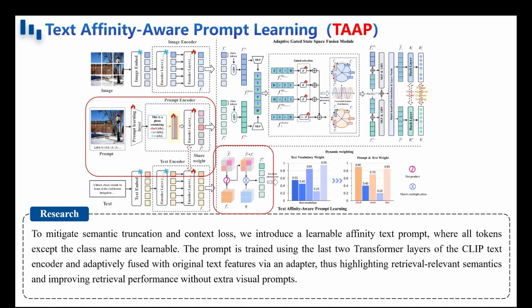The resulting prompt-weighted text features are then adaptively fused with the original text features via an adapter, thereby emphasizing retrieval-relevant semantics within truncated text, and optimizing retrieval performance. This approach achieves significant improvements without requiring additional visual prompts.